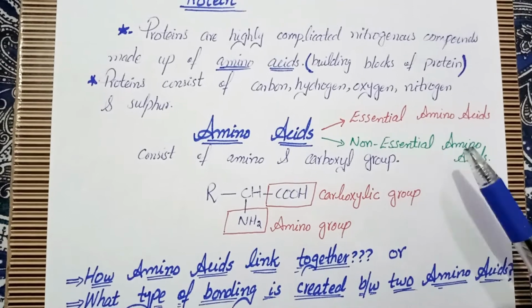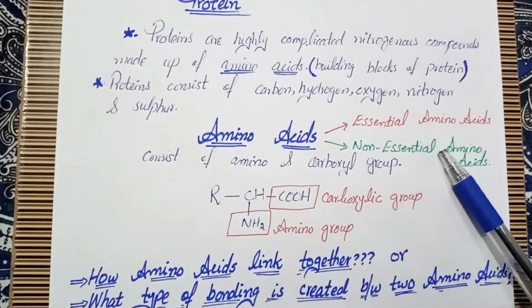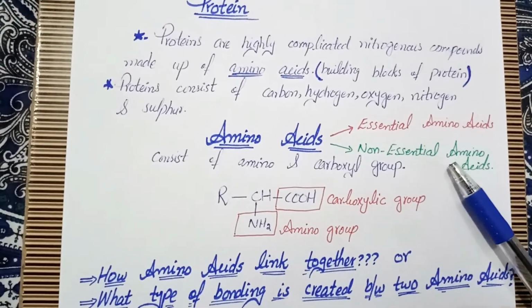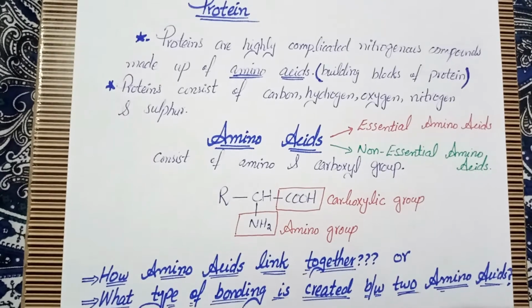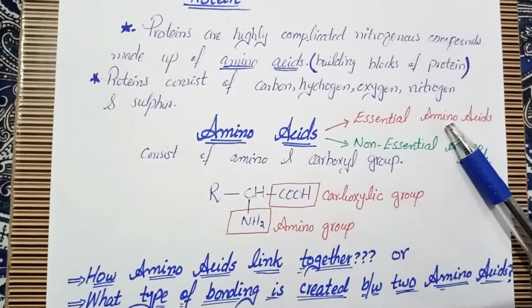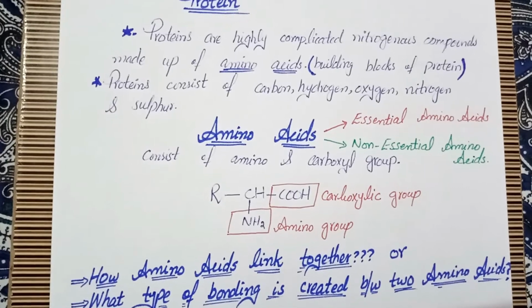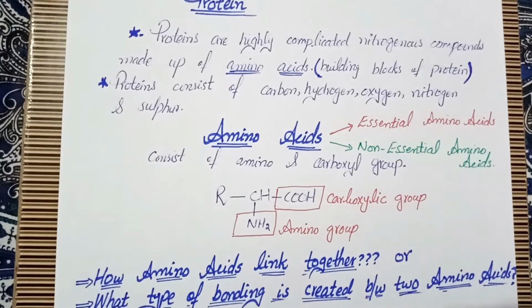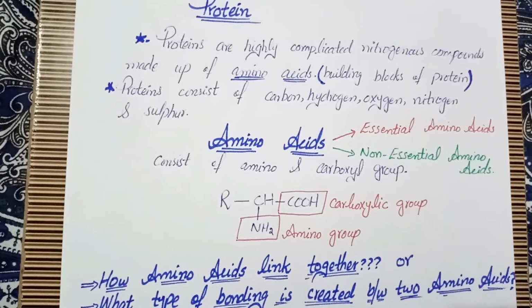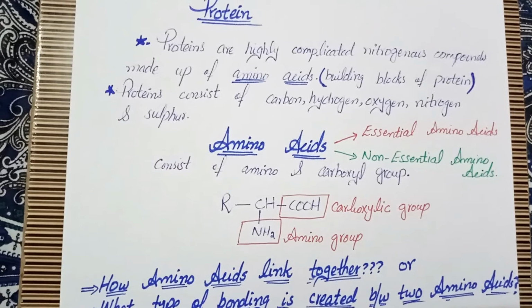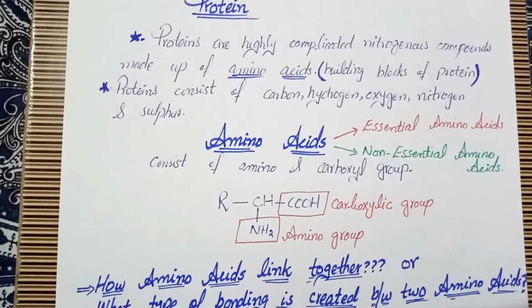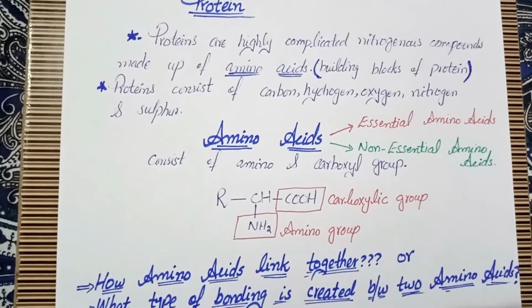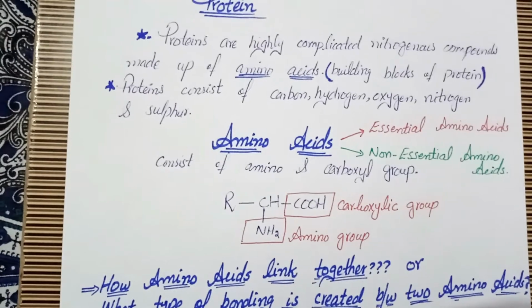The amino acids that can be synthesized by the body are considered non-essential amino acids, while the other 10 out of 20, which cannot be synthesized by our body, are called essential amino acids. So these essential amino acids are not produced naturally in our body, so we have to take these amino acids from our diet. They are required by our body and must be supplied through our diet.